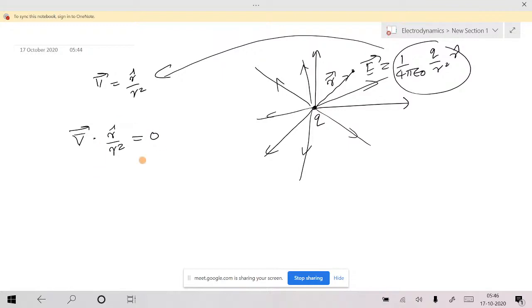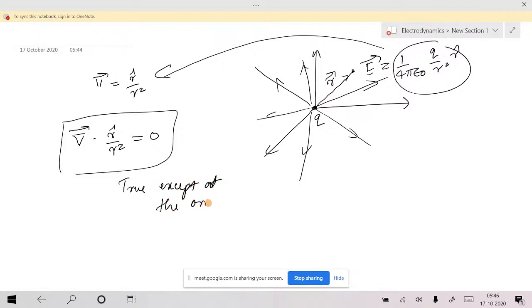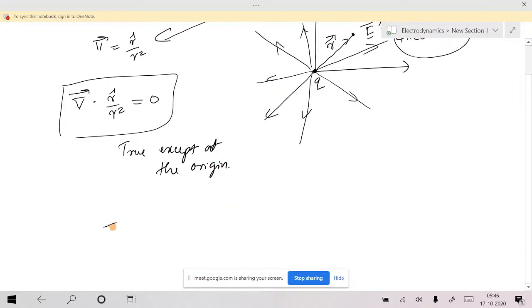That's why later we are going to edit this formula. We use Gauss theorem to edit this one. Again, that is the problem with this one. This is true except at the origin. Is that okay? Later we are going to edit this one like this, del dot r cap by r square.